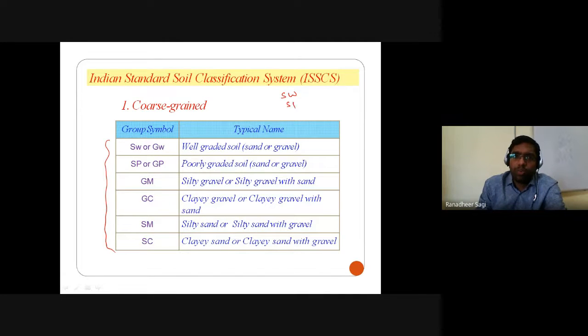well-graded sand, poorly graded sand, well-graded gravel, poorly graded gravel, silty sand, clayey sand, silty gravel, and clayey gravel. These are your 8 groups under coarse grained soil. That is, if the major proportion in the given soil is coarse grained particles, these are the 8 groups into which that particular soil can be categorized